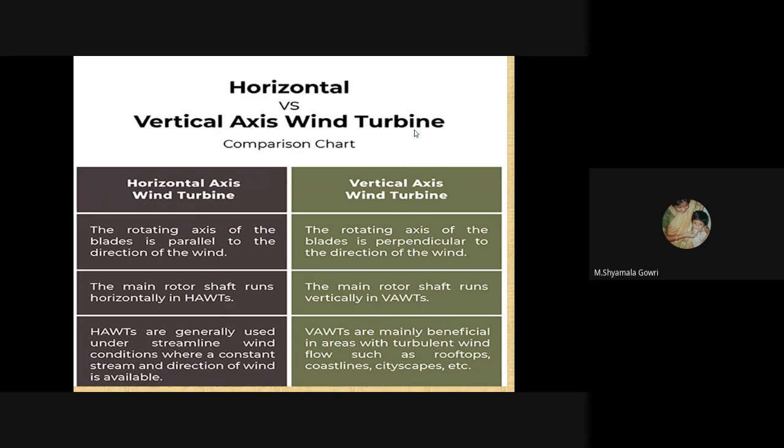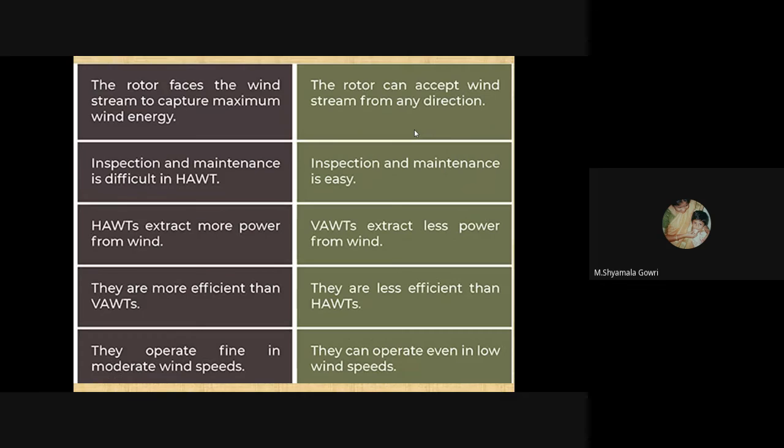The vertical axis wind turbines are mainly beneficial in areas with turbulent wind flow such as rooftops, coastlines, cityscapes, etc. The rotor faces the wind stream to capture maximum wind energy. Here, the rotor can accept wind stream from any direction. Next, the inspection and maintenance is difficult in horizontal axis wind turbine, but in the case of vertical axis wind turbine, inspection and maintenance is easy.